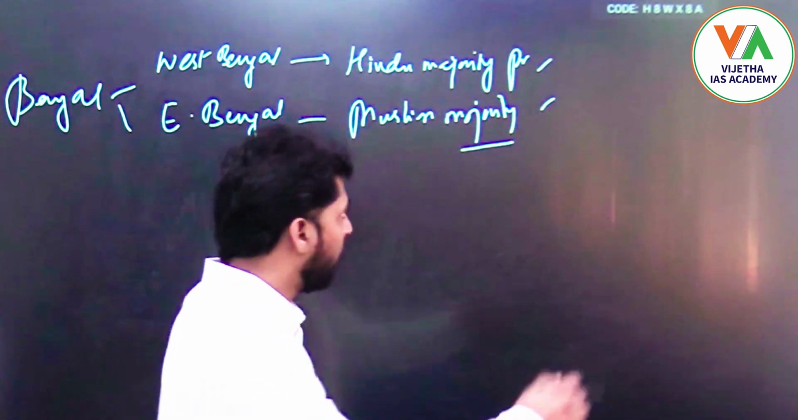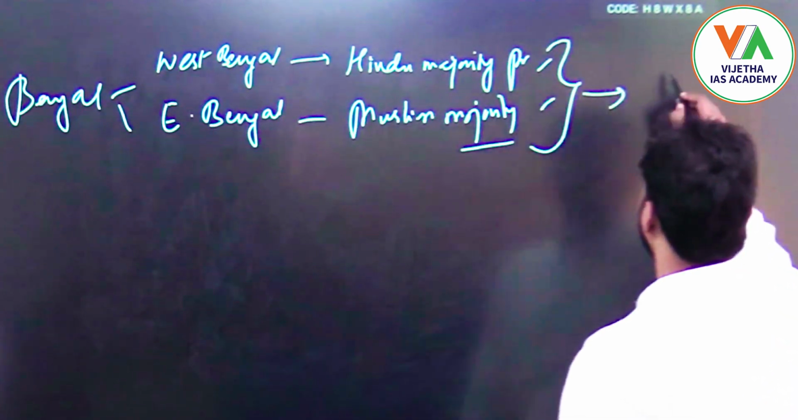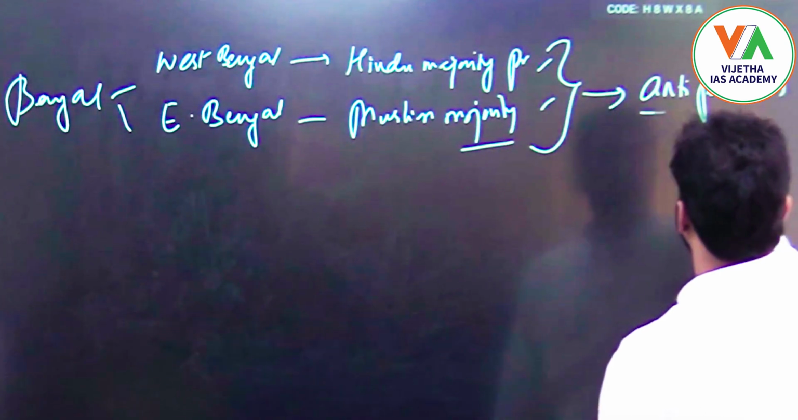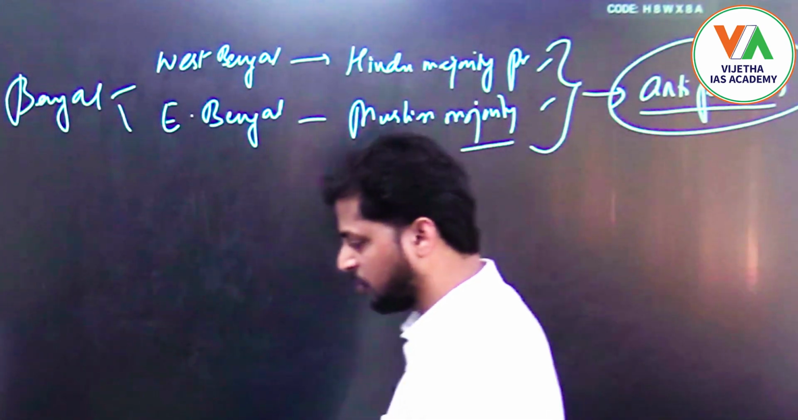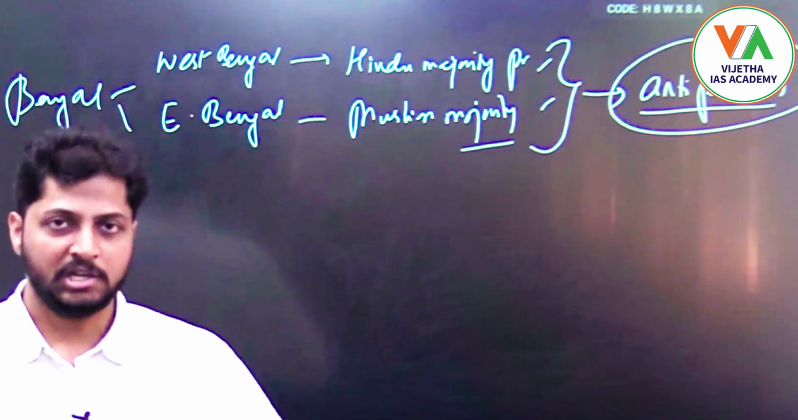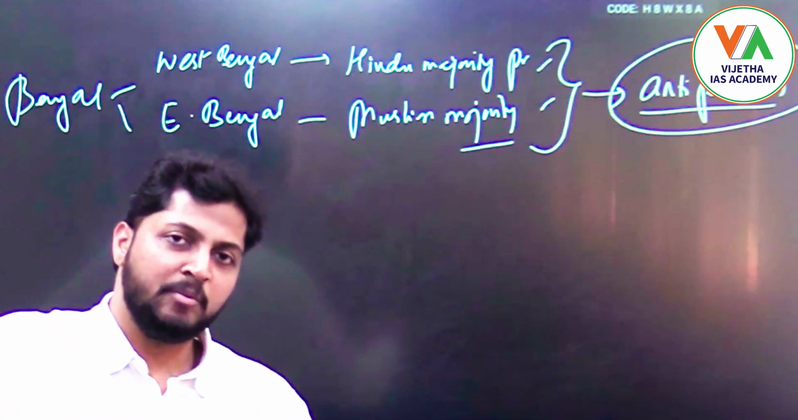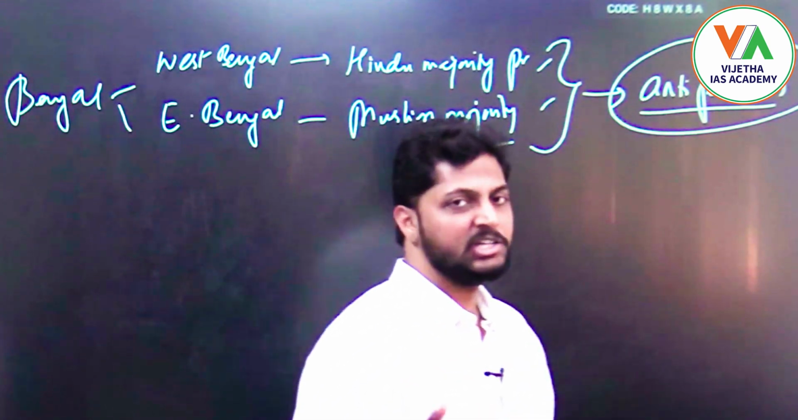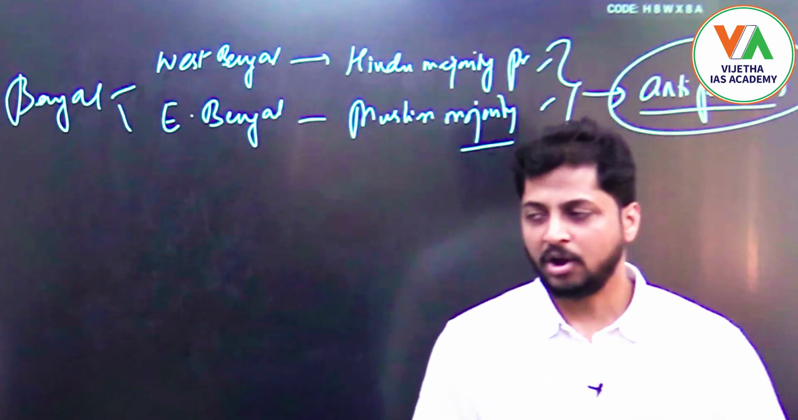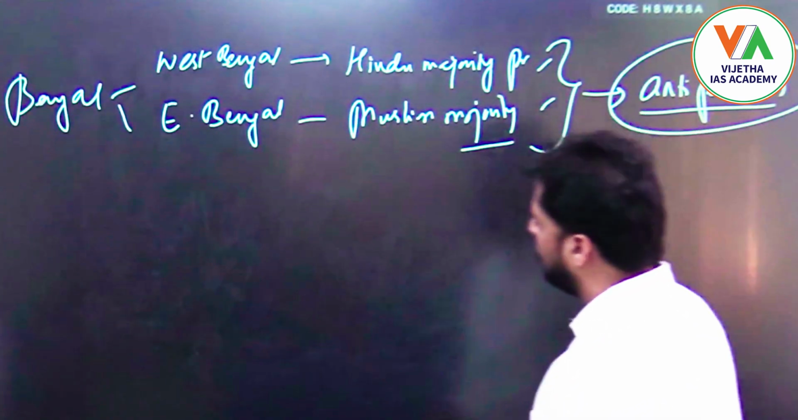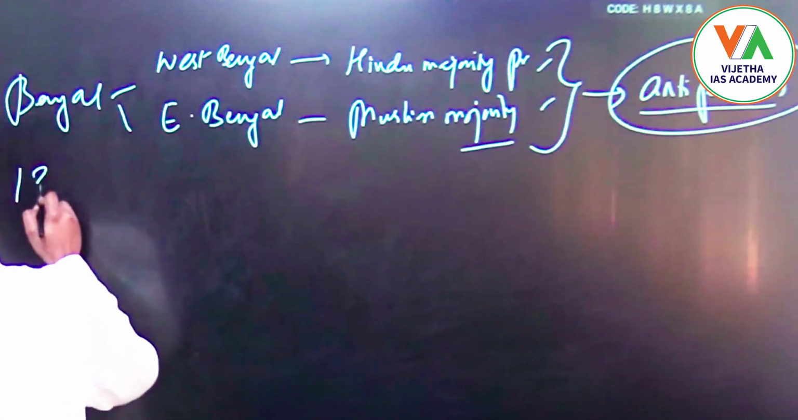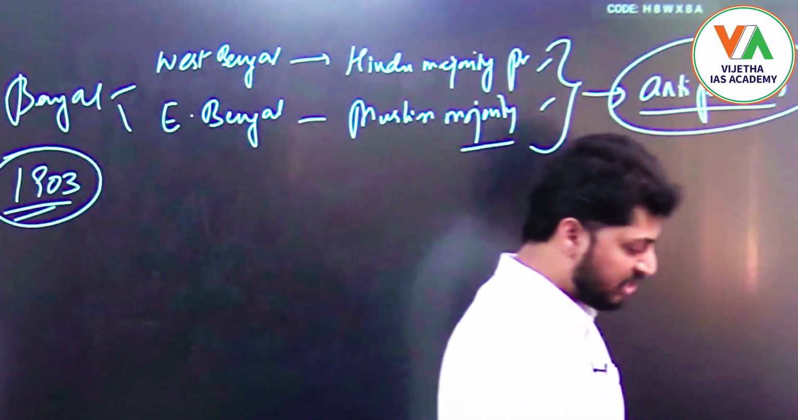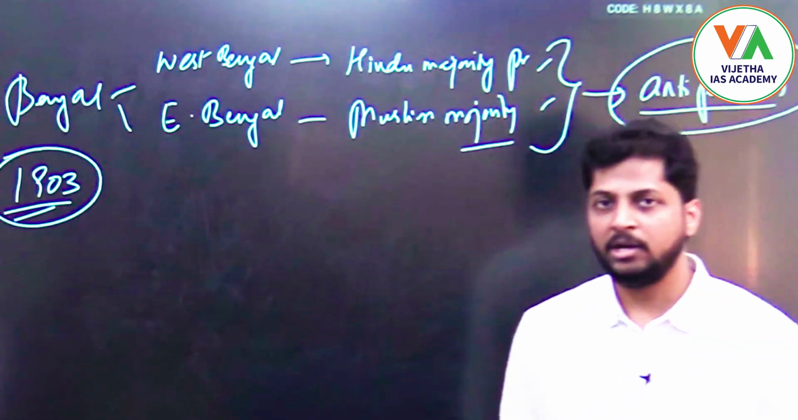So with this proposal, obviously this led to the anti-partition movement, right? That's why we call it the anti-partition movement. It can also be called the Swadeshi movement. Why do we call it the Swadeshi movement? Because it promoted Swadeshi, right? Which obviously resulted in promoting Swaraj as well, that is self-government, right? With this proposal, as I already mentioned, in 1903 the decision was taken to partition Bengal into two parts.